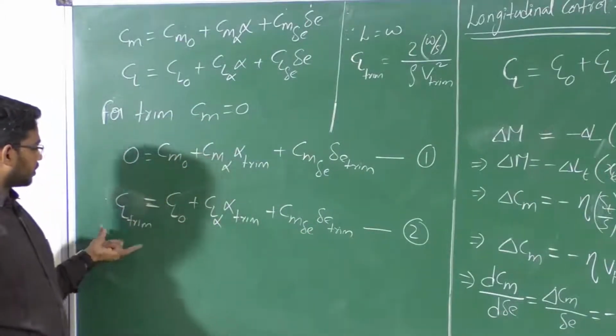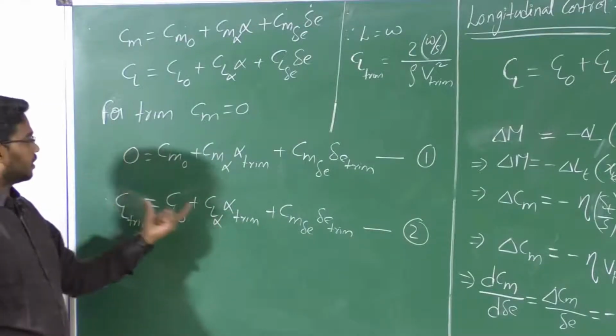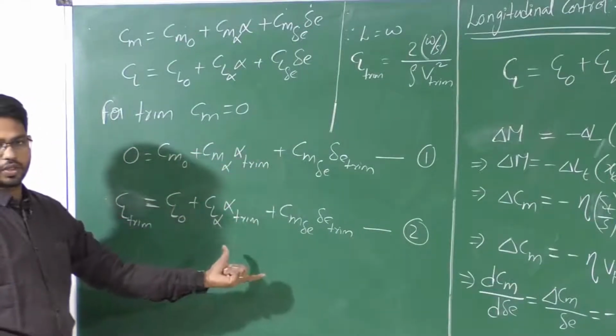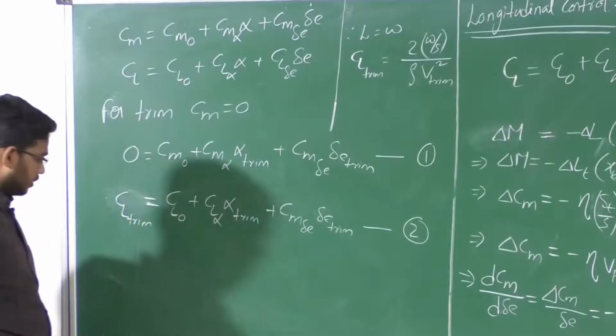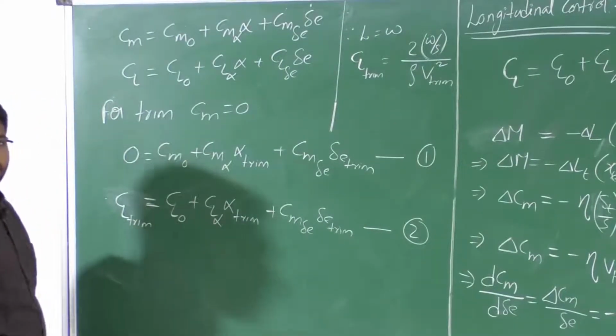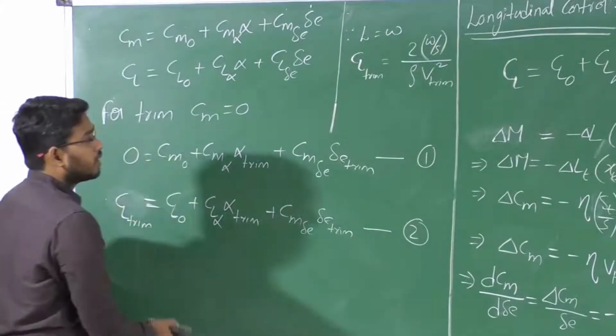So you have two equations, that means the left side is known here, right? And you have two unknowns in these two equations. You can simply solve it, isn't it? You can solve for alpha trim and delta E trim. Can you do that?